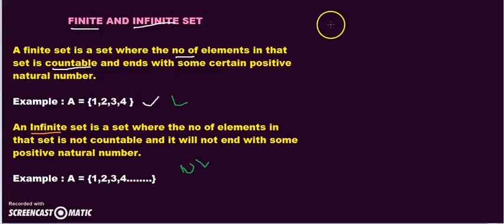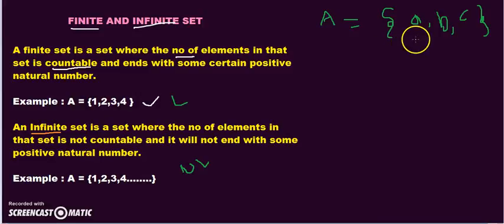So, we can take some examples. For example, if A is a set which consists of the elements A, B and C. If I observe my set A, it has the elements A, B and C. So, the number of elements in the set is 1, 2 and 3.